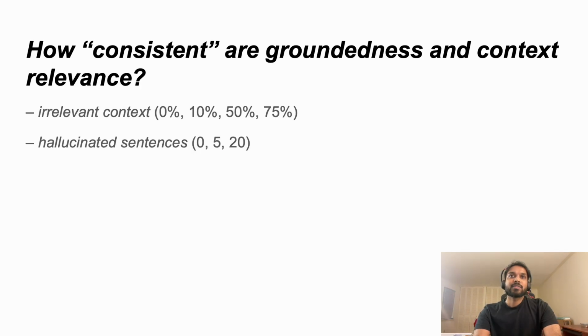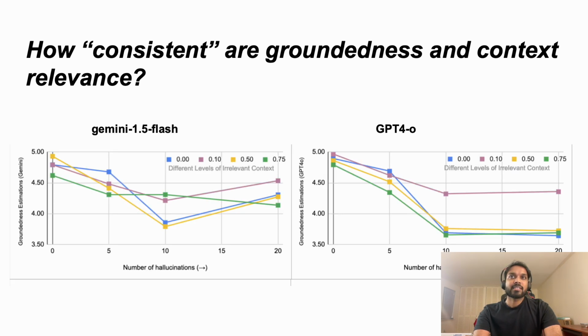To measure how consistent these metrics are, we increase the levels of both irrelevant context and hallucinated sentences systematically and evaluate the effects of our metrics using Gemini 1.5 Flash and GPT-4o. At varying coarse-grained levels of irrelevant context, the groundedness scores decrease monotonically with increasing hallucinated content. When we further add more fine-grained levels of hallucination, we find that context relevance scores are not strongly informative. The scores decrease with increased levels of injected irrelevant context. However, they are unable to distinguish fine-grained levels of irrelevant context. GPT-4o seems more reliable than Gemini for groundedness estimation.